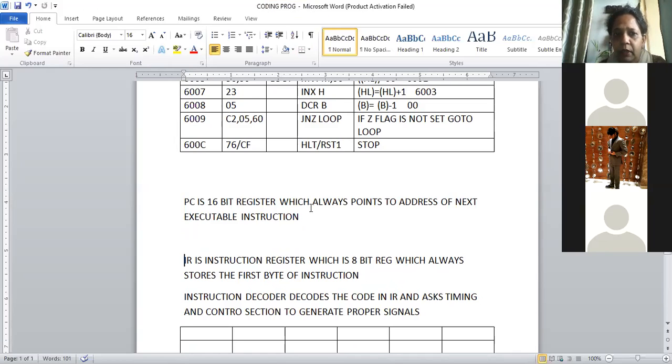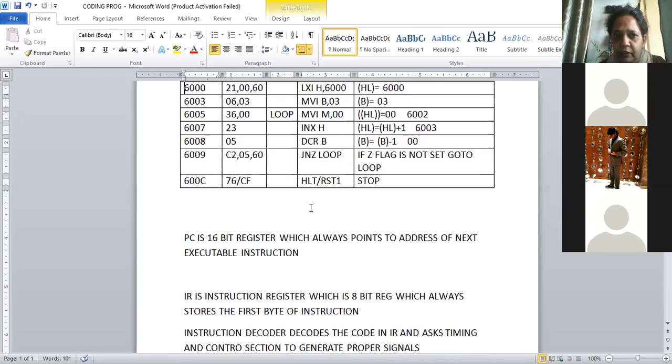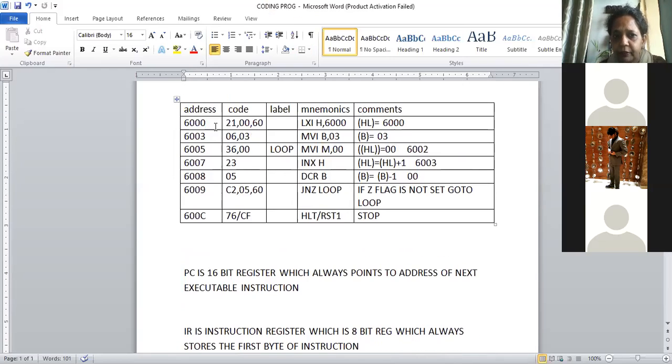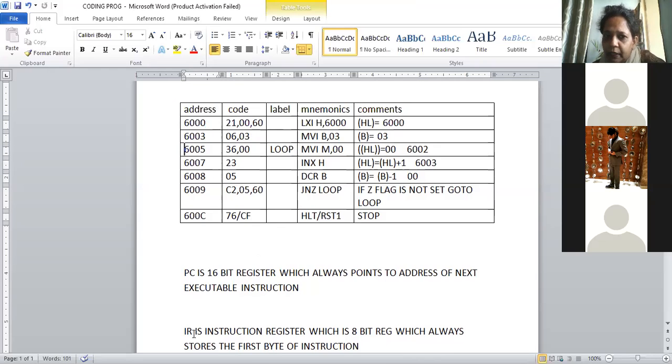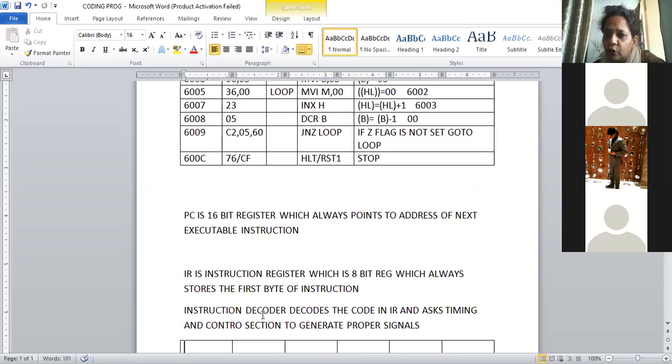For example, if 6000 is the address, PC is pointing to 6000, then 21 is the first code of this particular instruction. Then this code will always be transferred to the IR, and from there it will be transferred to a section called the instruction decoder, which will decode this particular code.